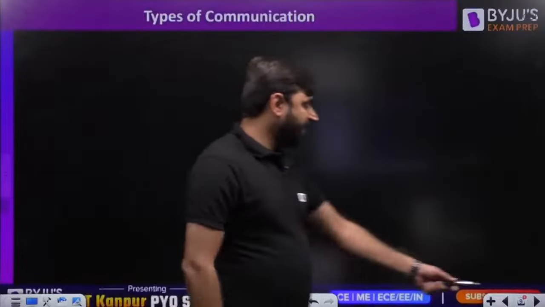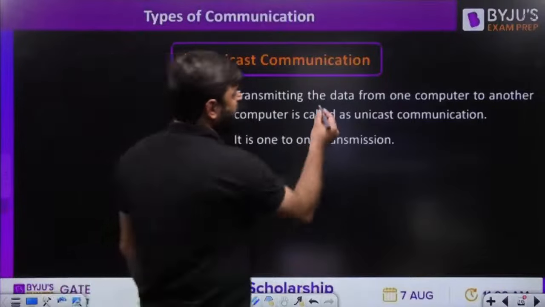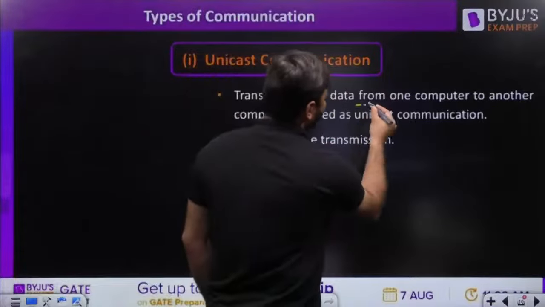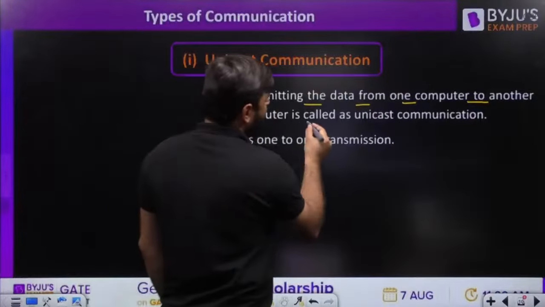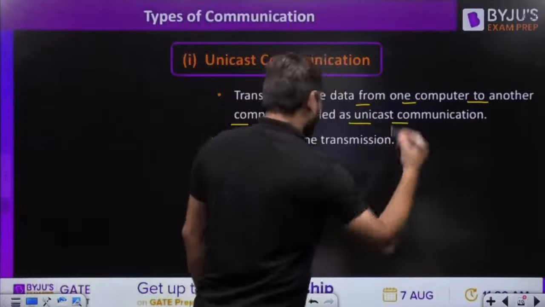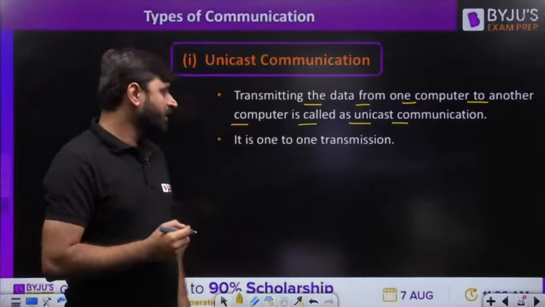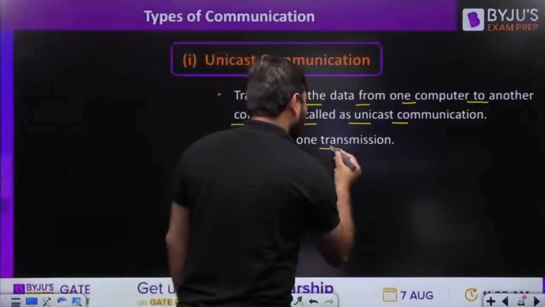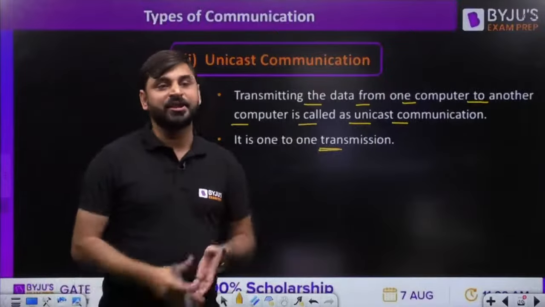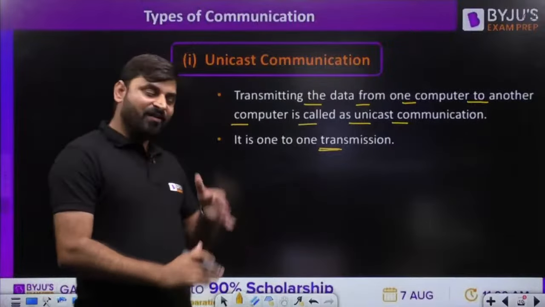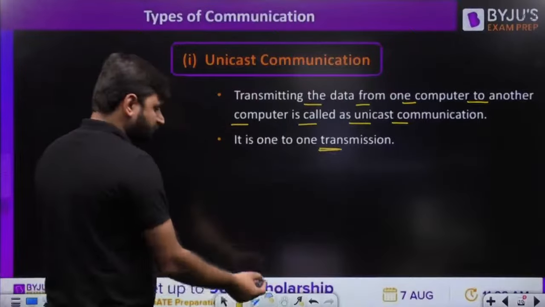So first is, my dear friends, unicast communication. Transmitting the data from one computer to another computer is called unicast communication. It is one-to-one transmission. One computer is transmitting a message to another computer. This is nothing but unicast communication. I will take an example and explain, so you will understand the entire scenario.